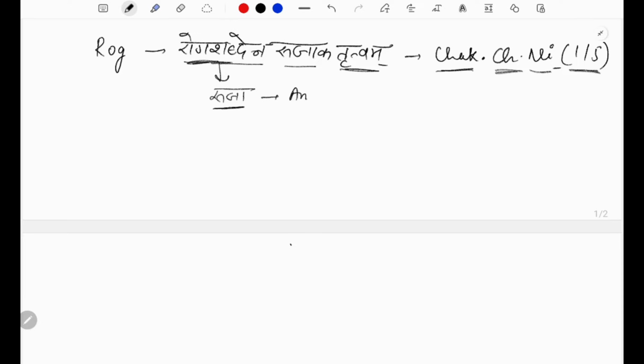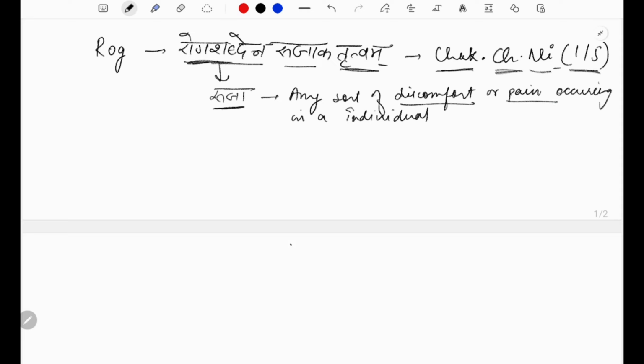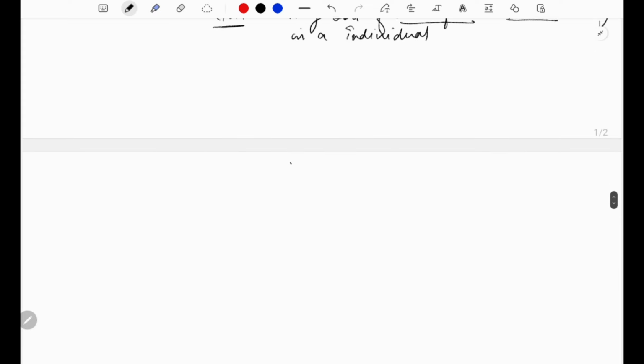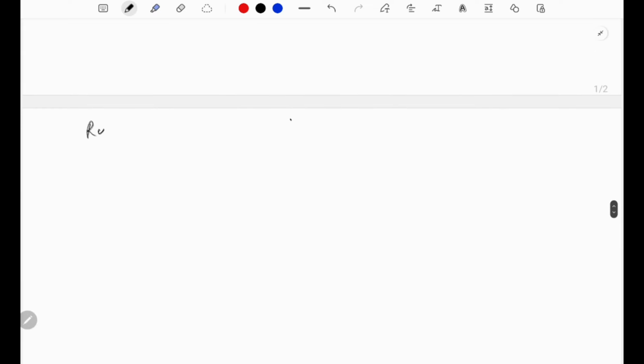Any sort of discomfort or pain occurring in an individual is rog. Any sort of discomfort or pain that an individual is going through will come under ruja.